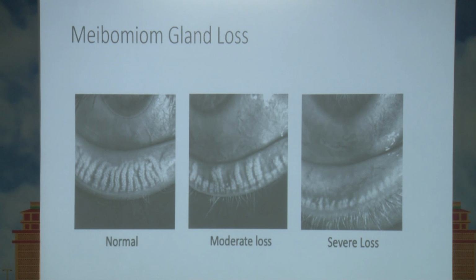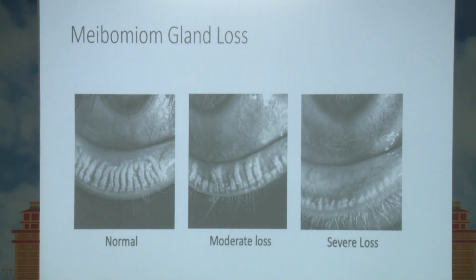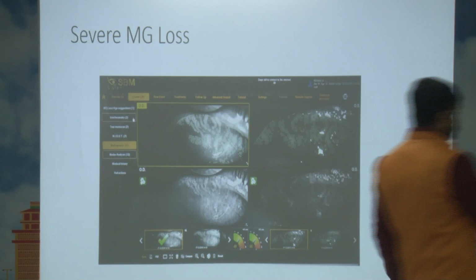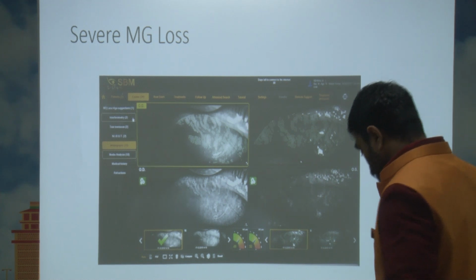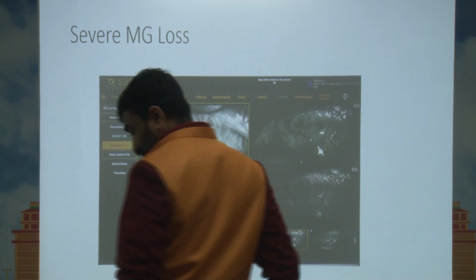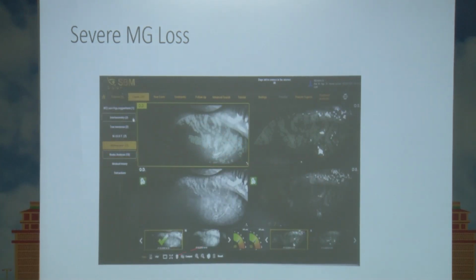So this is what the meibomian gland would look like. The normal is here. Do you have a pointer? Anyway. So in the middle you have moderate loss, and here you can see severe loss. So this is what a severe loss of meibomian gland would look like in the machine. And the machine, this is where the calculation is, the red and the yellow and the green.